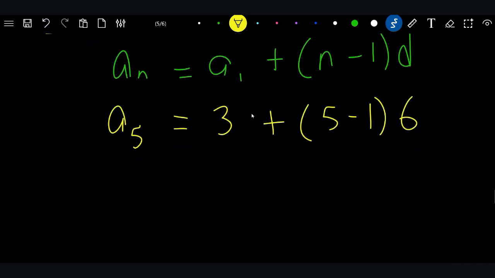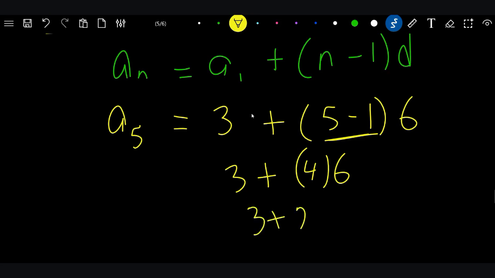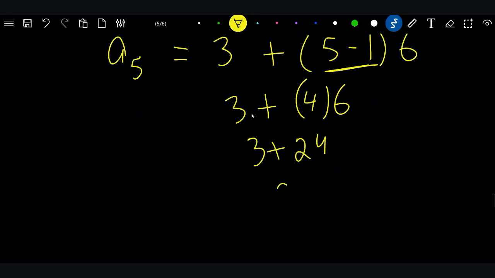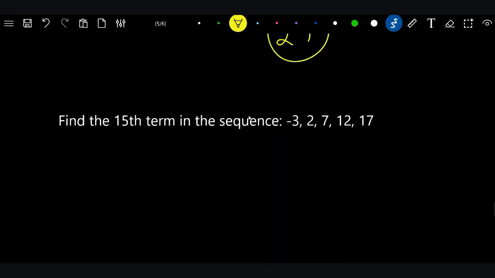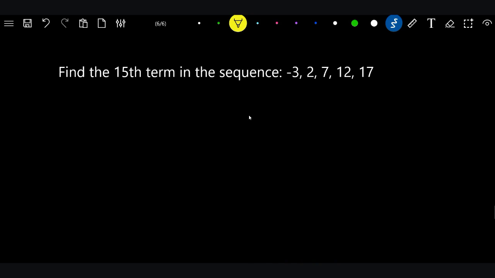All right, so now let's go ahead and let's work this. Here's what I would do. I would go ahead and, well, you can distribute. I would just solve that first, order of operations. 3 plus 5 minus 1, that's 4 times 6. And then 4 times 6 would be the next thing, so that is 24. So 3 plus 24 equals 27. That would be the answer. So what is the fifth term of this arithmetic sequence? It is 27.